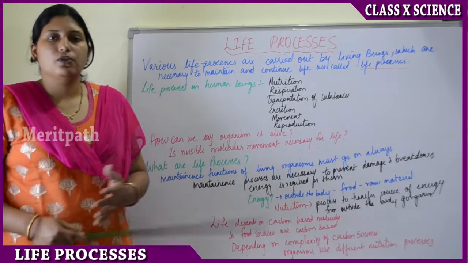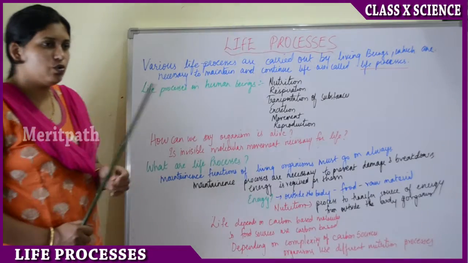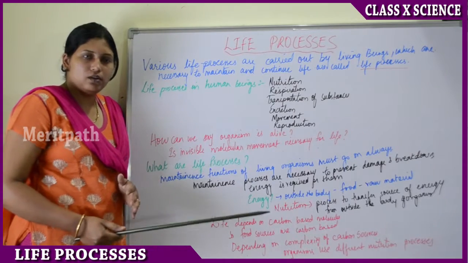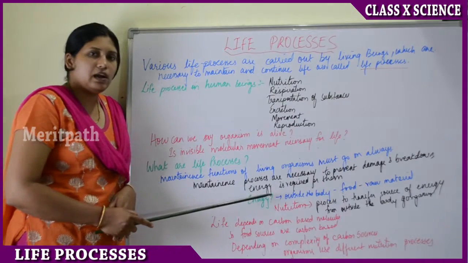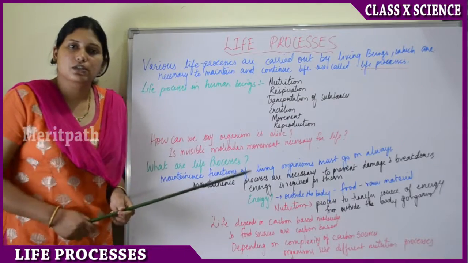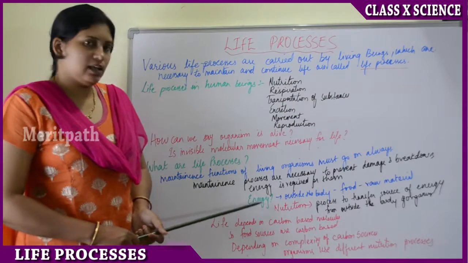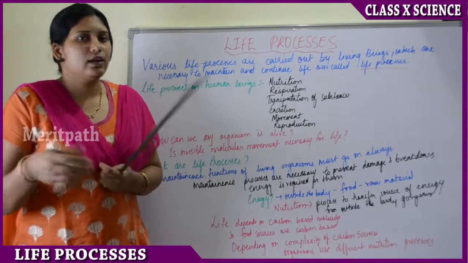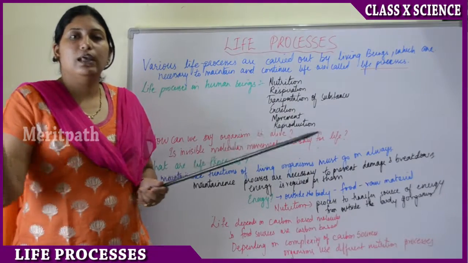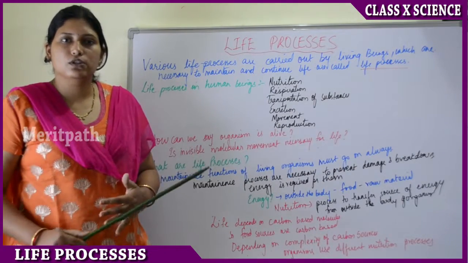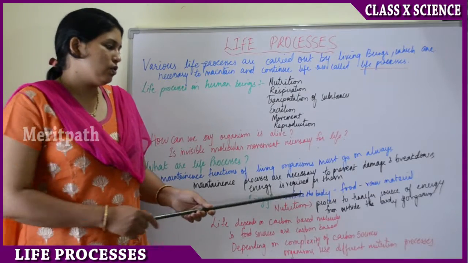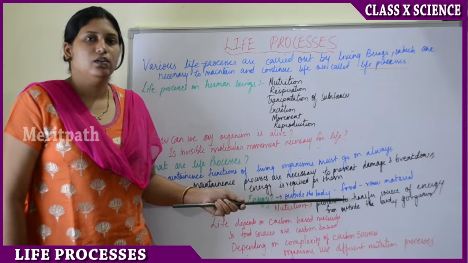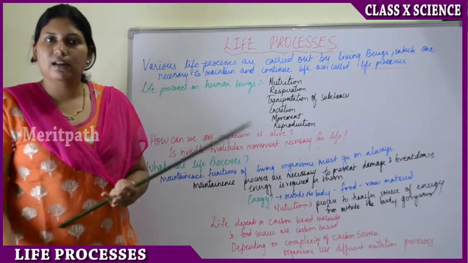And for all these processes to go on, for the dead cells to go away, for the new cells to form, for the transportation of blood to go on, we need some energy, right? We need energy for all the life processes of the body. So how do we get this energy? We get this energy from outside of the body. We do not get energy directly inside the body. We have to take energy from any source outside of the body. This energy source which comes from outside of the body is nothing but food. That is what we eat, and it gives energy to the body.